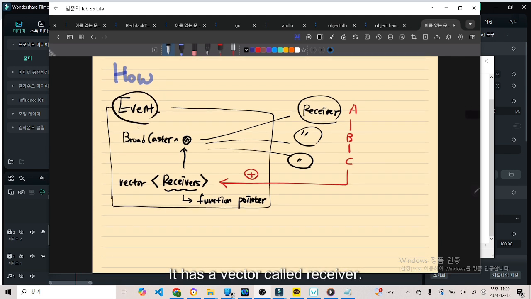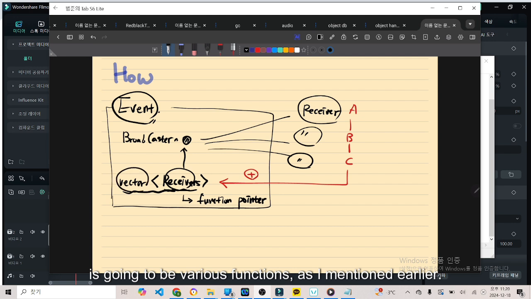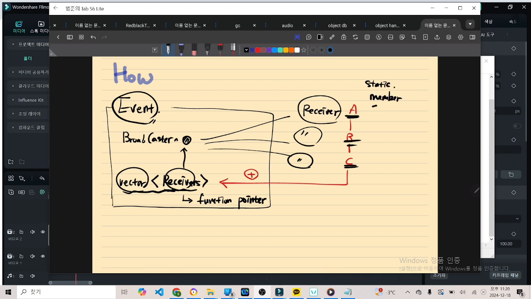It has a vector called receiver. This vector is going to hold various functions, as I mentioned earlier. So this function could be some kind of static function, it could be a member function, or it could be a lambda function.